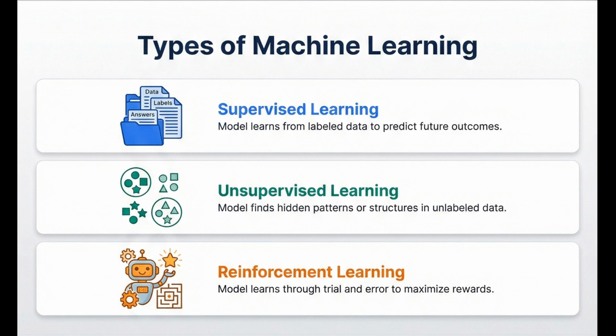Machine learning has three main categories. Supervised learning uses labeled data to predict outcomes, like classifying emails as spam or not. Unsupervised learning finds hidden patterns in unlabeled data, like customer segmentation. Reinforcement learning learns through trial and error with rewards, like training robots or game AI.